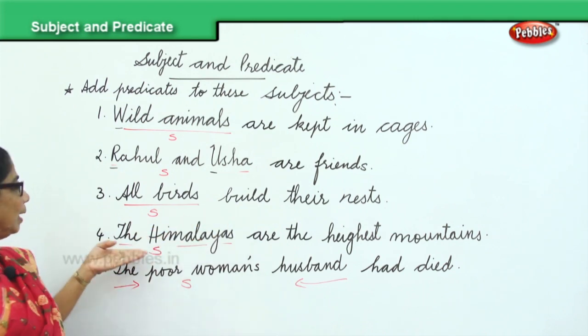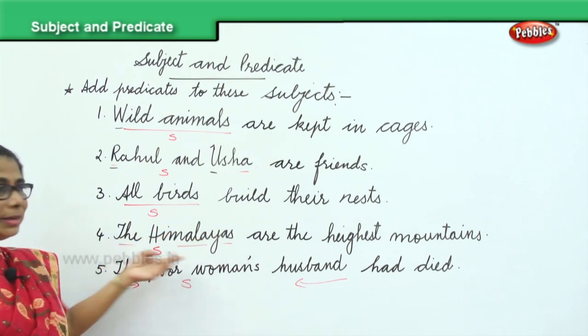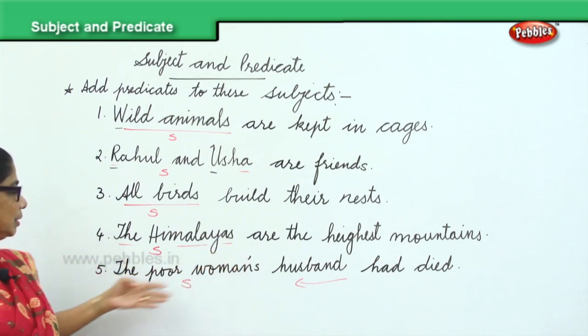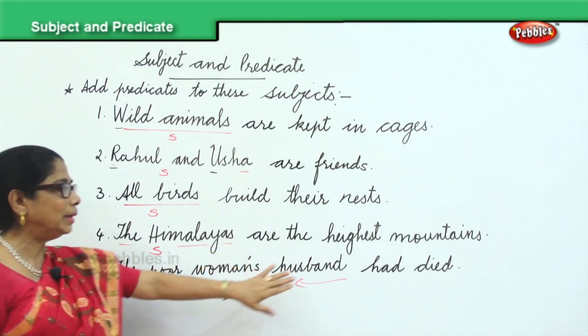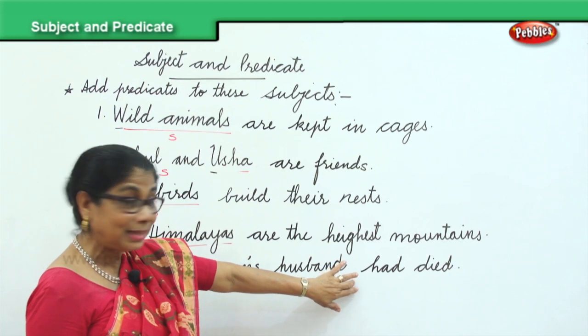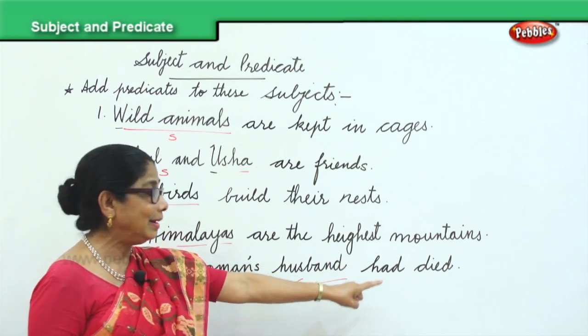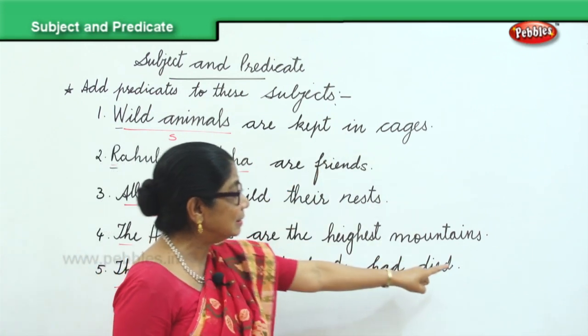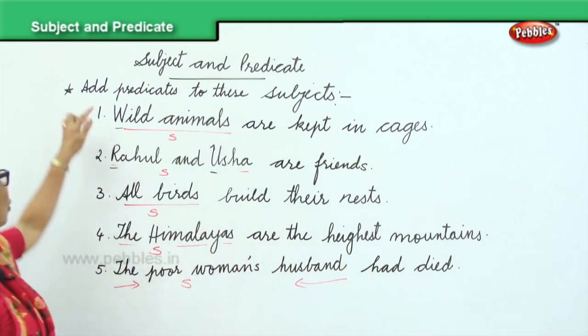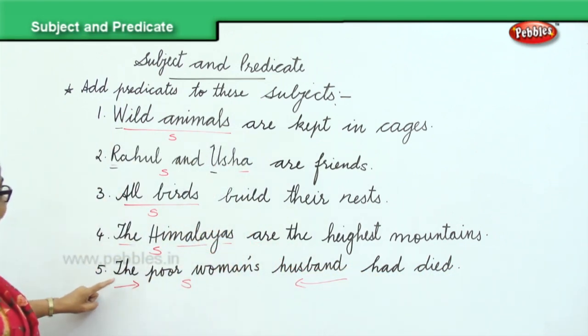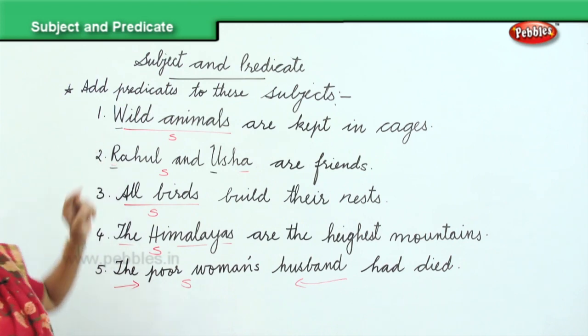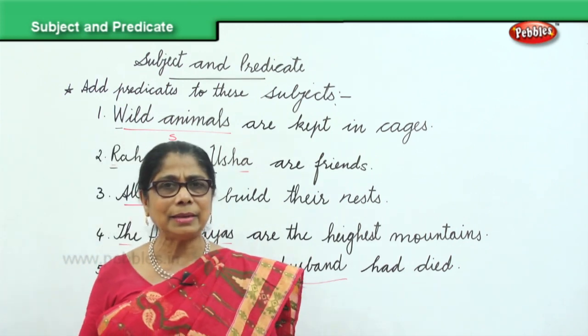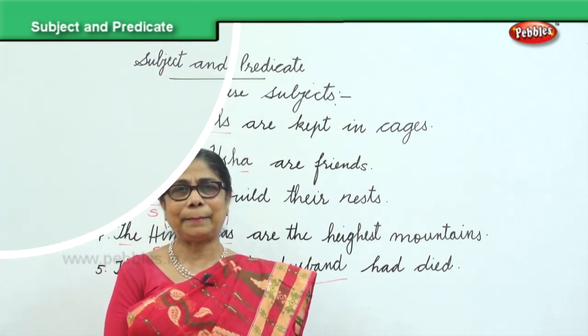Full stop. Himalayas are the subject, are the highest mountains. The poor woman's husband, that's the subject, and you added had died. All sentences end with the full stop. All the sentences begin with the capital letter. A sentence has two parts, a subject and a predicate.